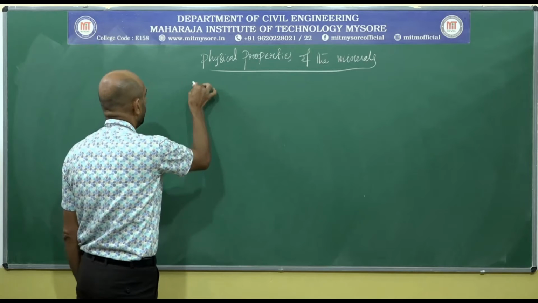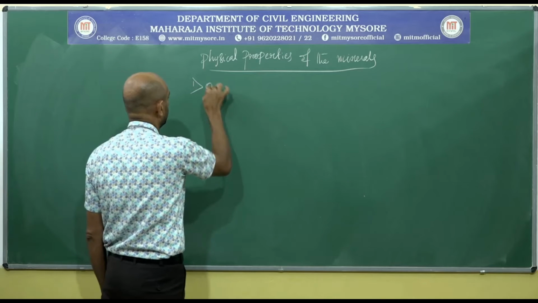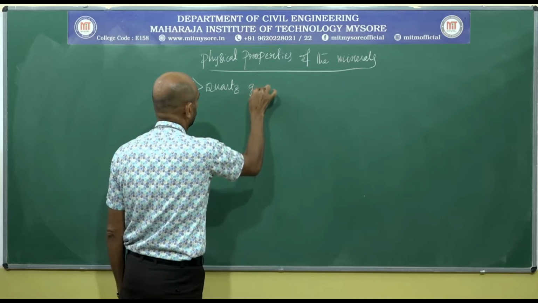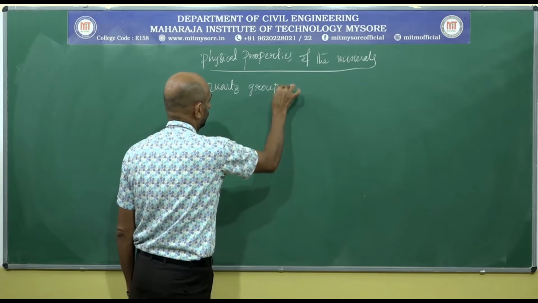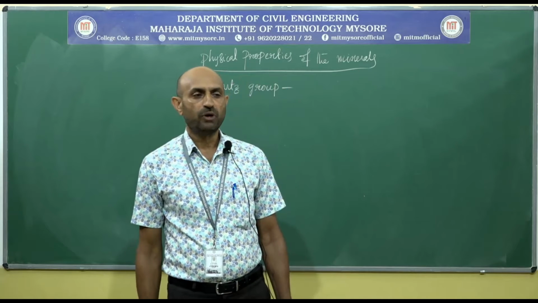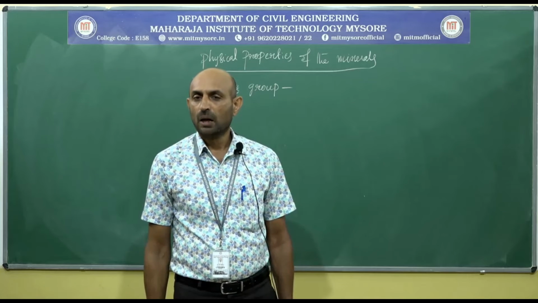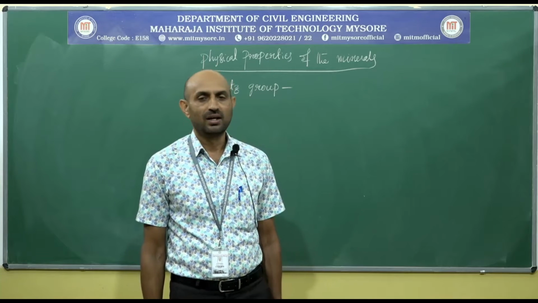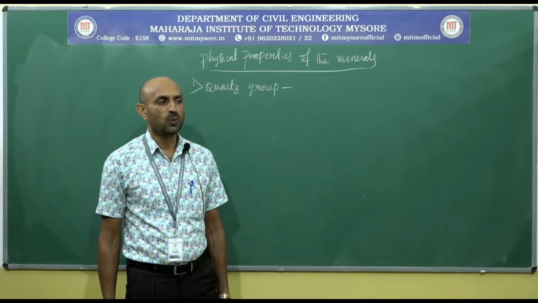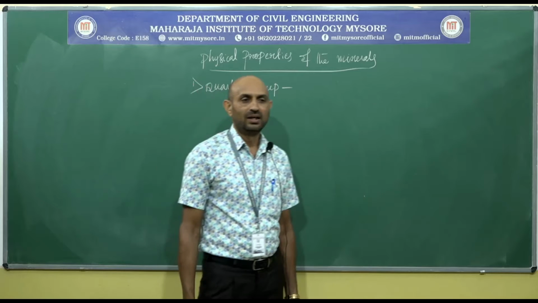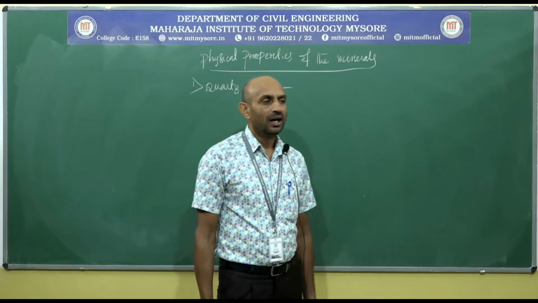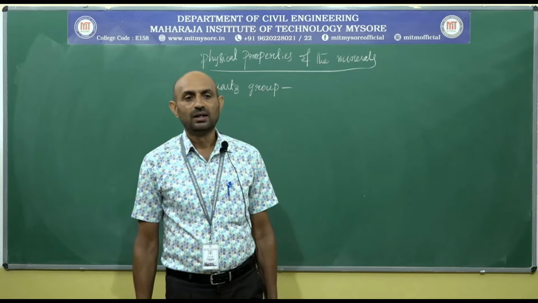The first group is quartz group. In quartz group, we are going to find amethyst, rock crystal, transparent quartz, milky quartz, smoky quartz, rose quartz, agate, flint, jasper, opal, etc.